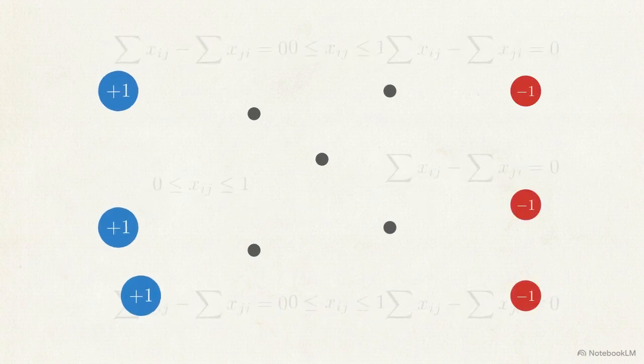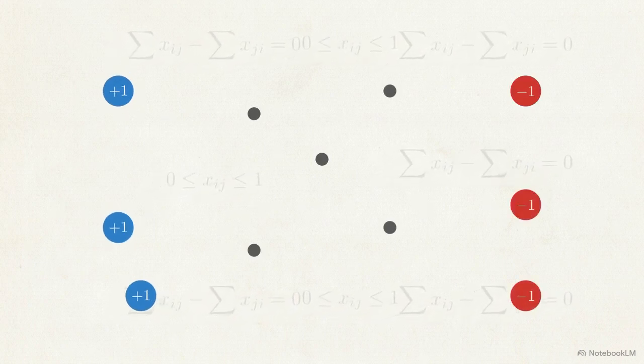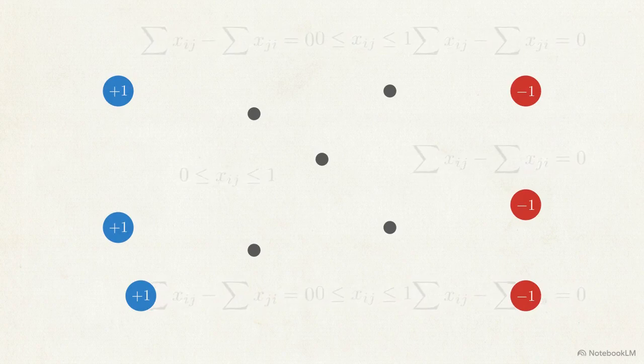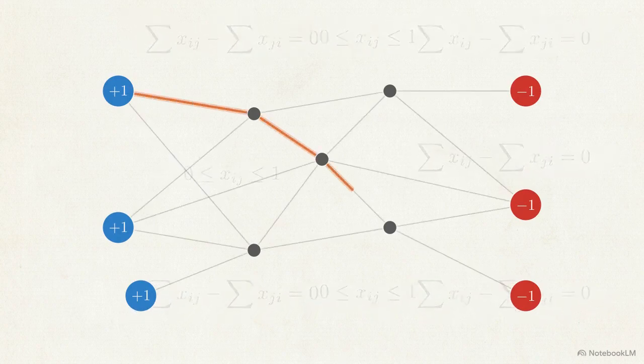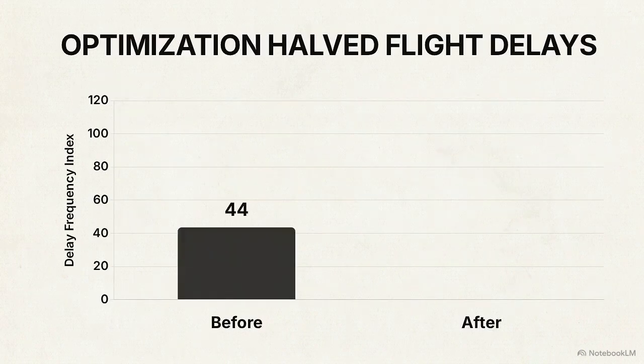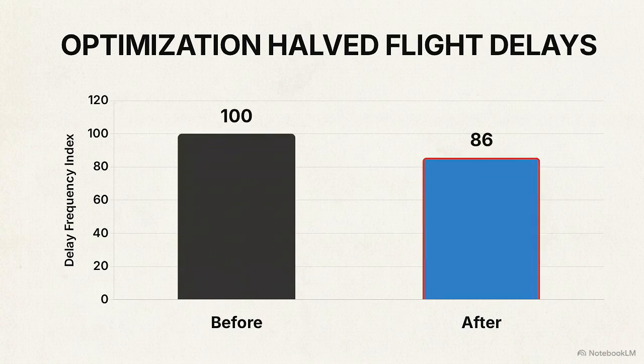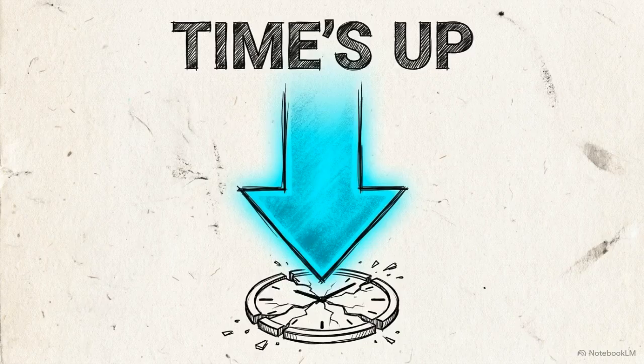In their linear programming model, supply nodes are available aircraft, and demand nodes are required flights. The solver outputs a flow of exactly 1 across a specific sequence of arcs. This single optimized path dictates aircraft reassignment through the daily network. This direct application of linear algebra reduced United's flight delays by 50%, preventing compounding disruptions and saving $500 million in delay costs in under 12 months.